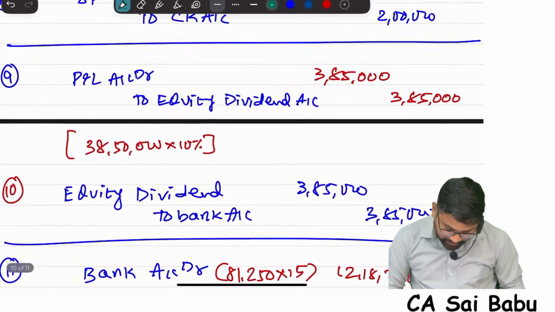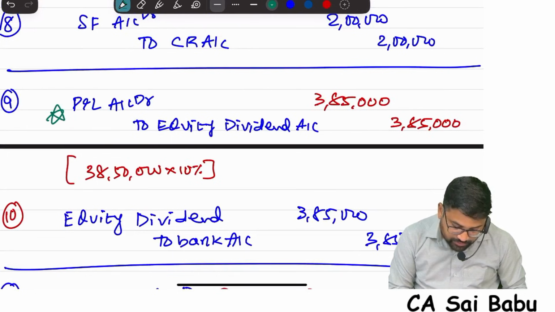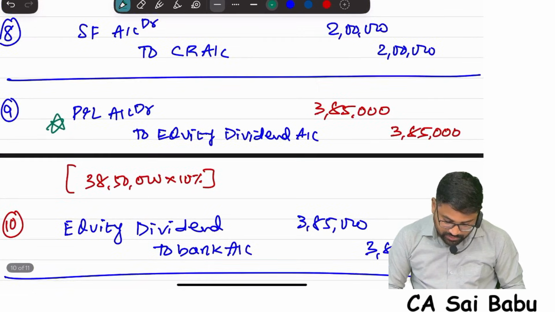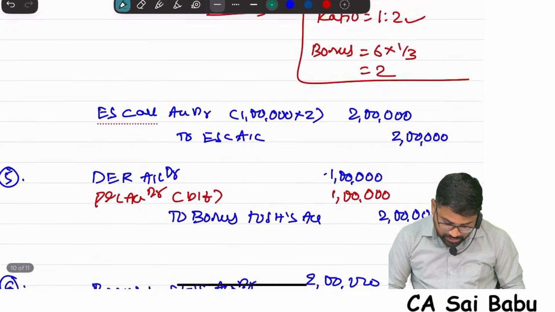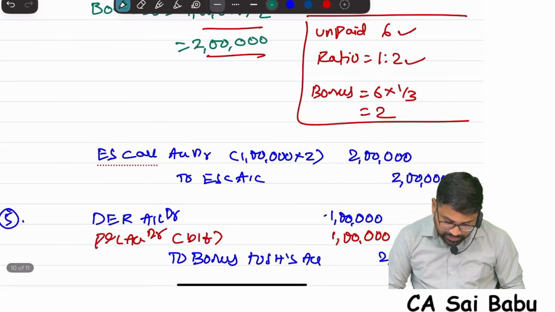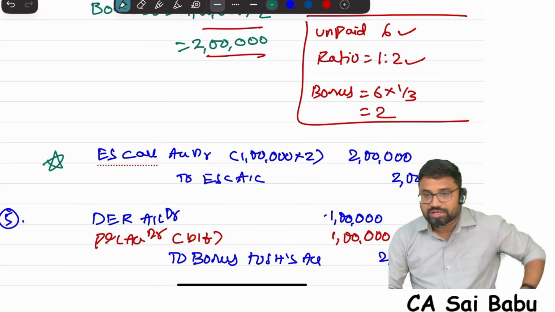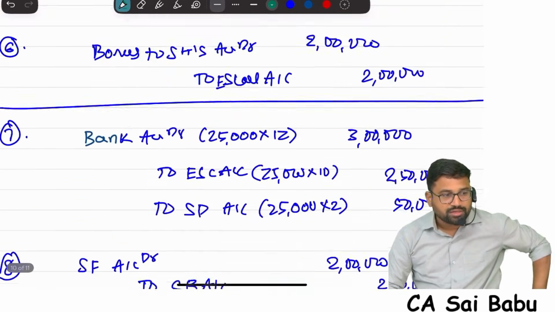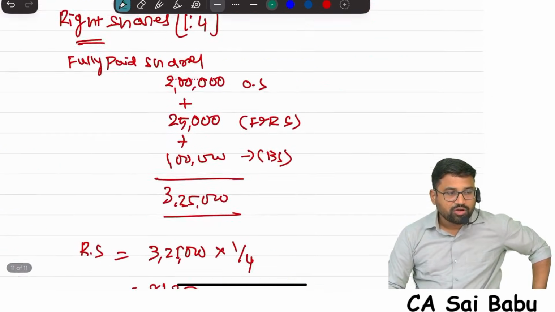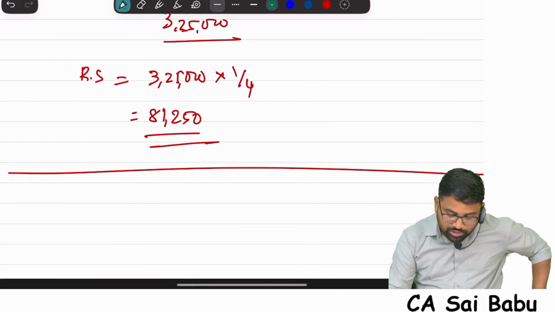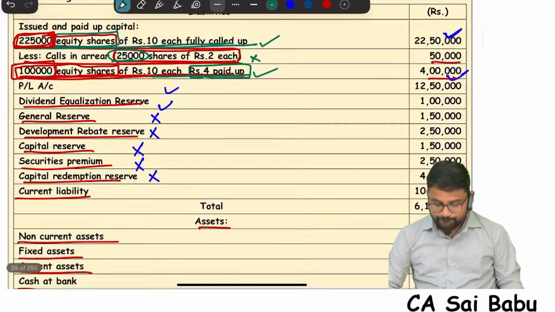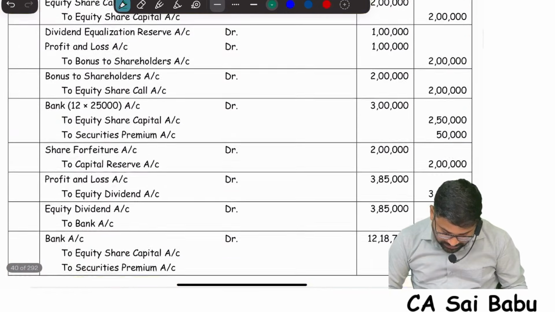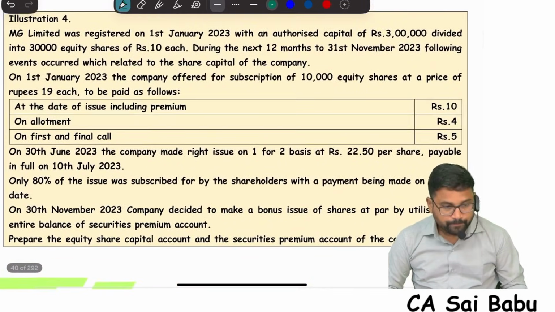11th entry, dividend, where students will make mistakes. How much capital is there on that? This is one entry. And one important entry is this one. How much is the dividend for partly paid shareholders? I think these three are important points, sir. Remaining all I think you can manage. But this question you please see once. Important question, mark it as important. Okay. That's it, sir. This is question number 3.